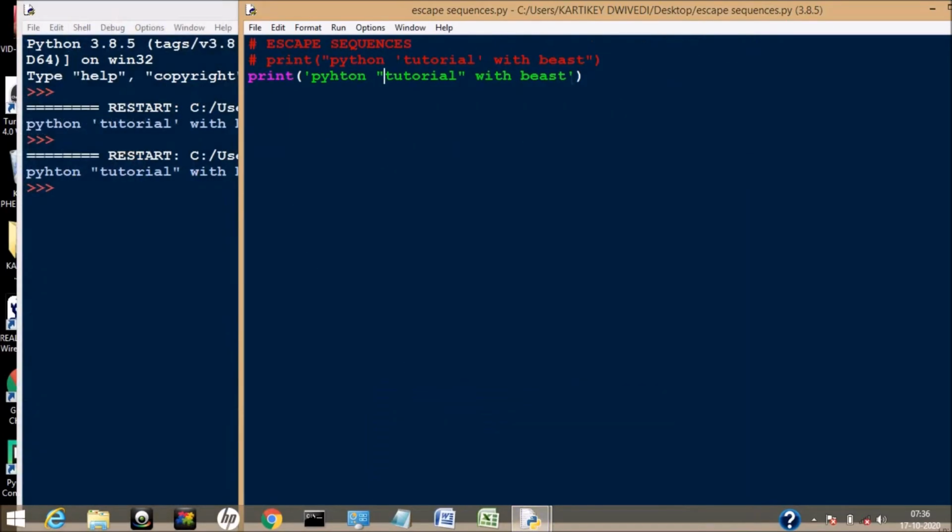But what if we want to use single quote inside single quote and double quote inside double quote? Here the use of escape sequences comes.